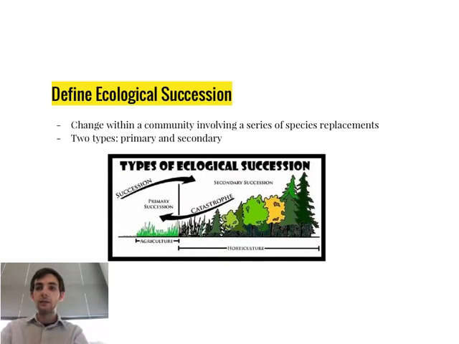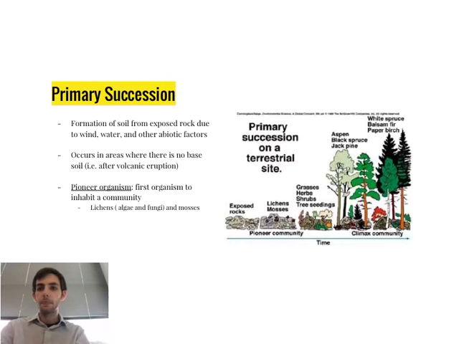And so there are two types of ecological succession. There are primary and there's secondary. And we're going to talk about what each of those mean. But what you can see here is just a general overview of what succession looks like. Just a change within a community involving a series of species replacements. So we start down here with these low grasses moving to shrubs, small trees, all the way up to these very large trees. So eventually you have a dominant species replaced by another, and so forth.